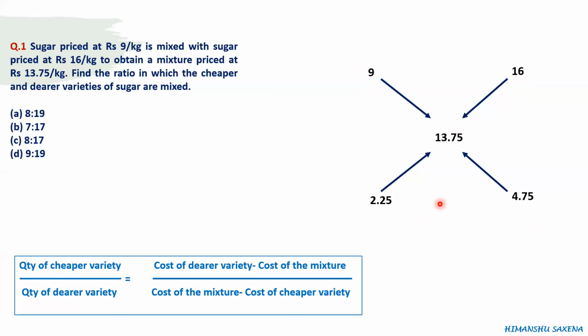Now we have to calculate the ratio of these two numbers. If I calculate the ratio, it is coming out to be 9:19. Now this is the ratio in which these two sugar varieties are mixed to get this mixture at this price, right? So our answer is 9:19. So the answer would be D, 9:19. That's how the concept of allegation is used in these questions. We will try and build this concept in further questions so that you understand it better.